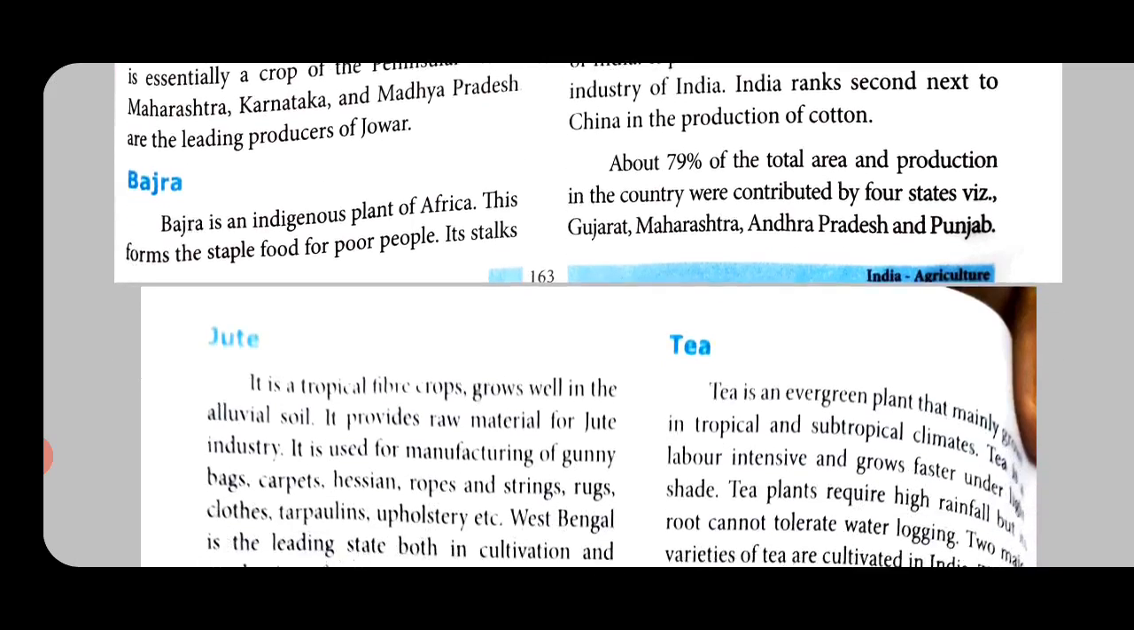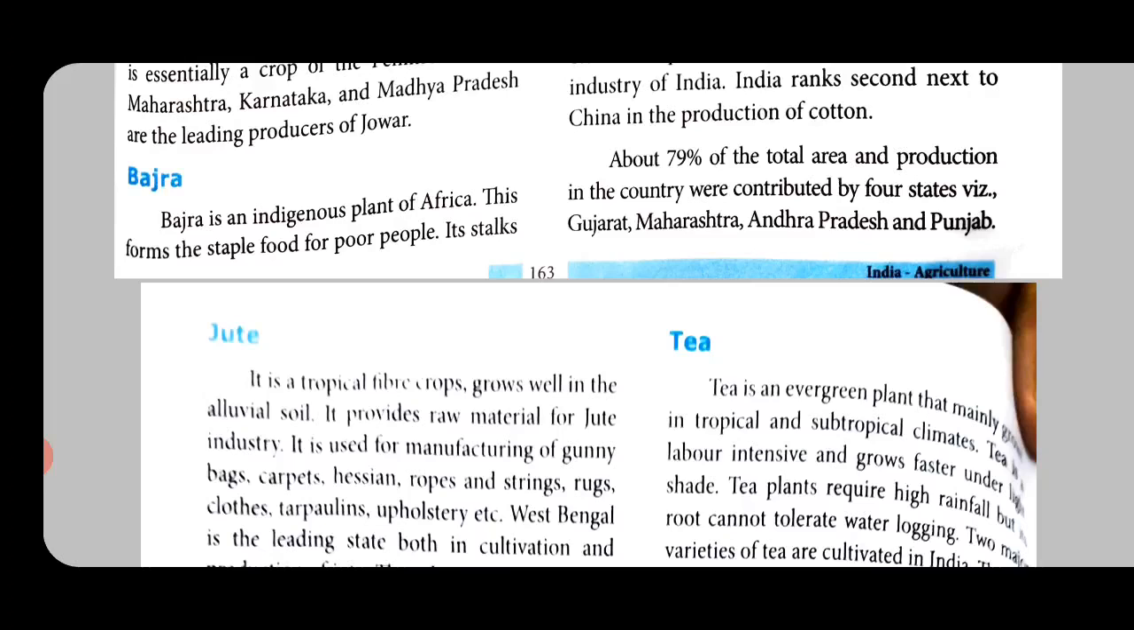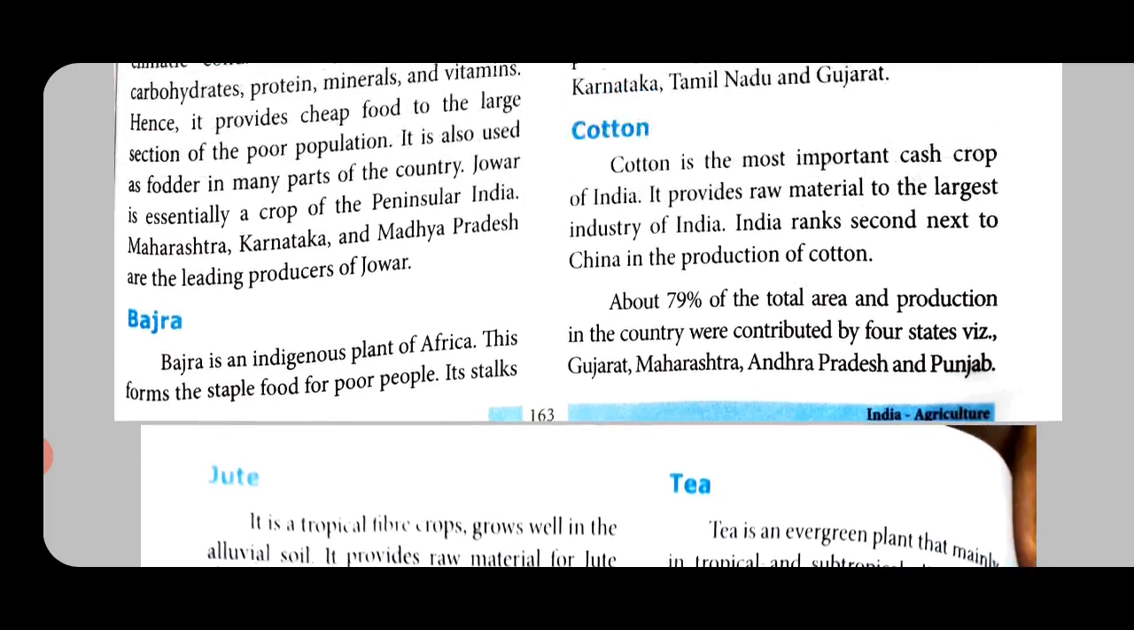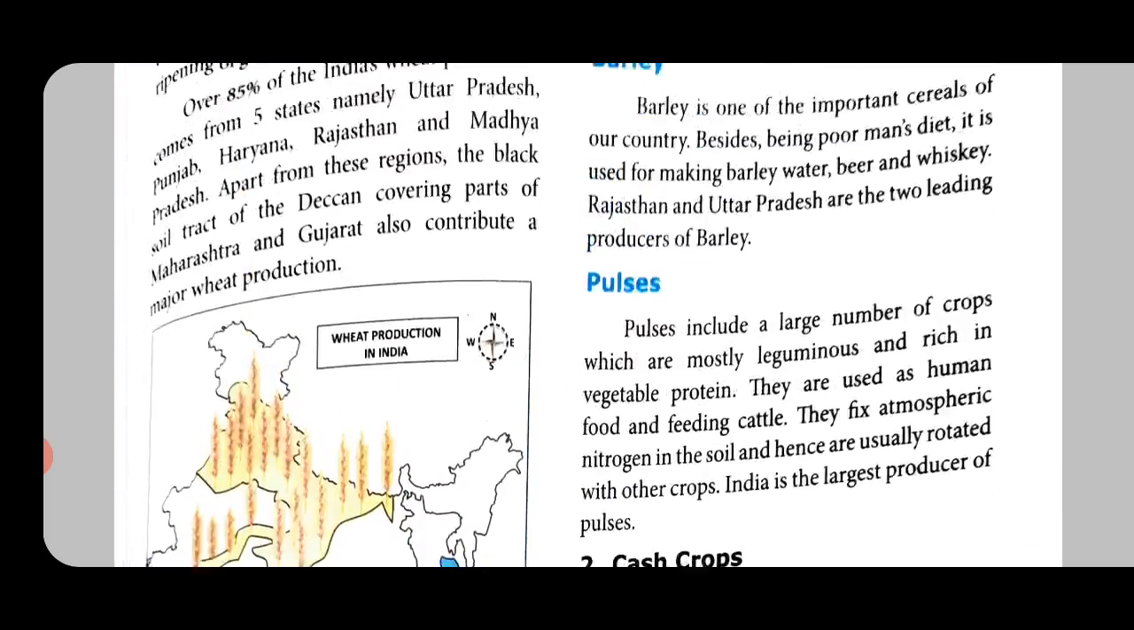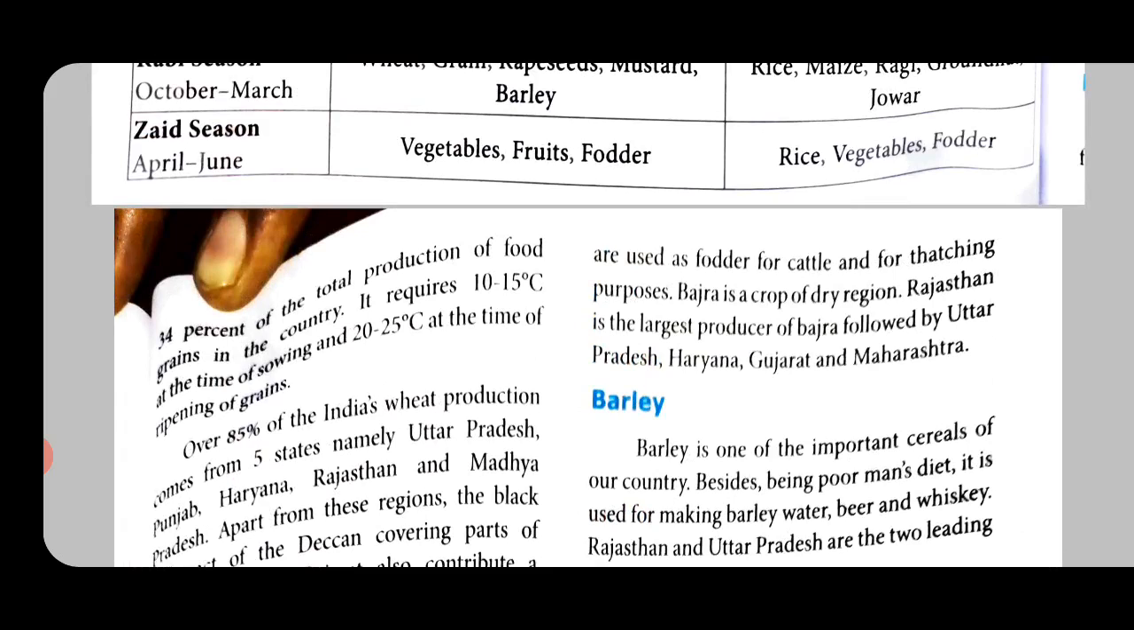So, next one is bajra. Bajra is kambu, we saw bajra. Bajra is an indigenous plant of Africa again. This forms the staple food of the poor people. Its stalks are used as fodder for cattle and for thatching purposes.